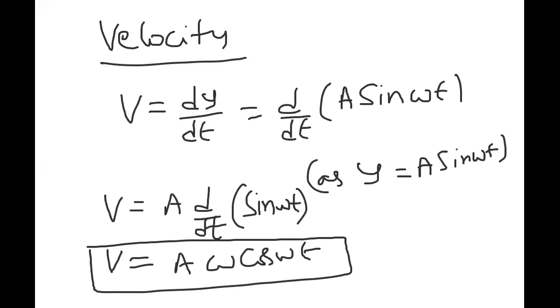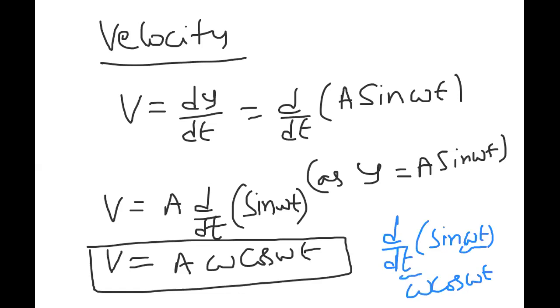Remember, d by dt of sine omega t: first we write it as cos omega t, and inside, omega is constant because we are differentiating with respect to time.